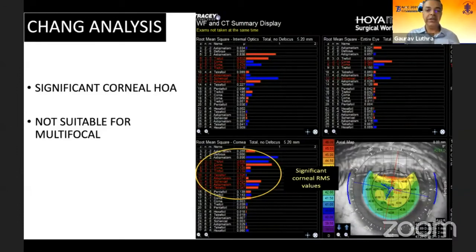So here's another patient whose RMS values are very high and the corneal aberrations are very high. So you would probably not want to choose this patient for a premium IOL or a multifocal IOL because the corneal aberrations are very high on this map, whereas the total eye may not have as much.